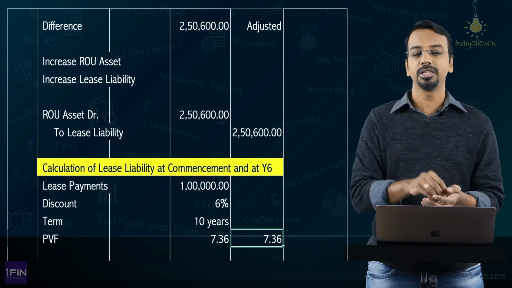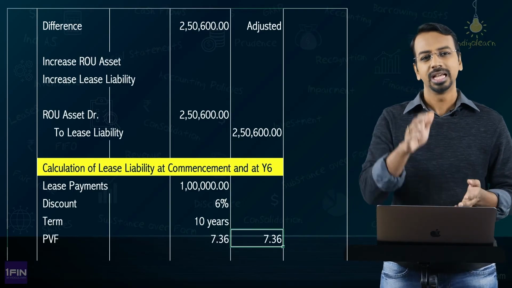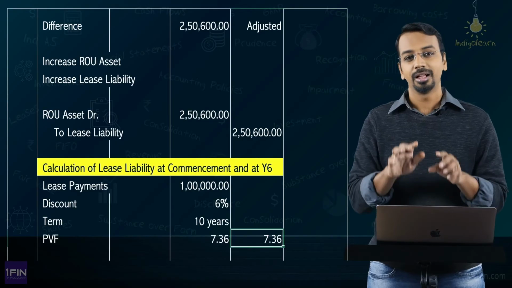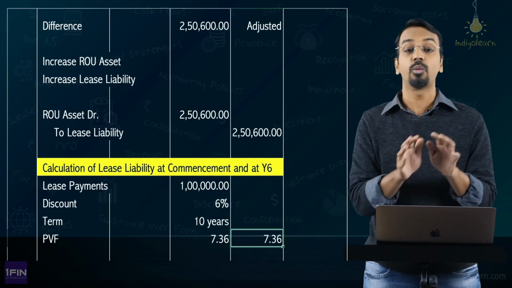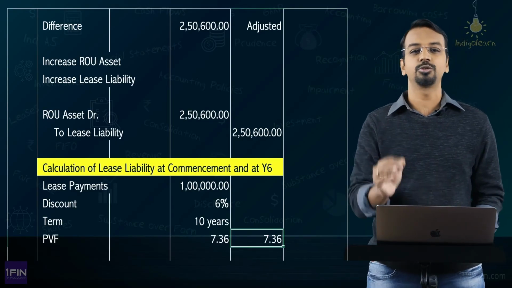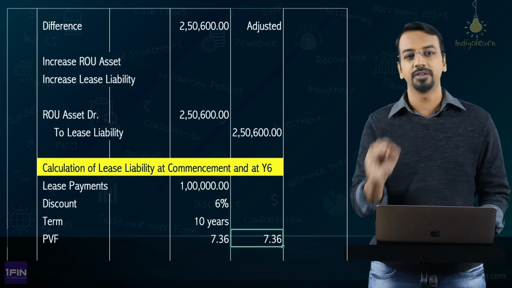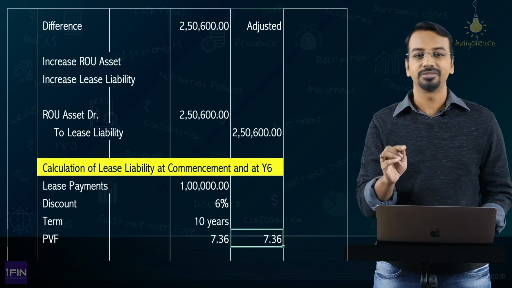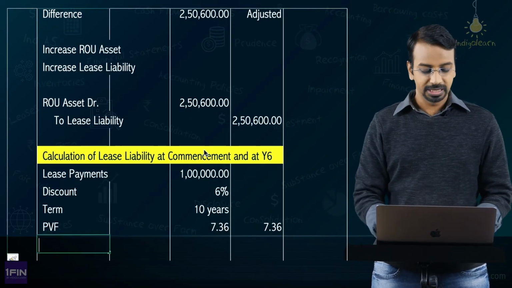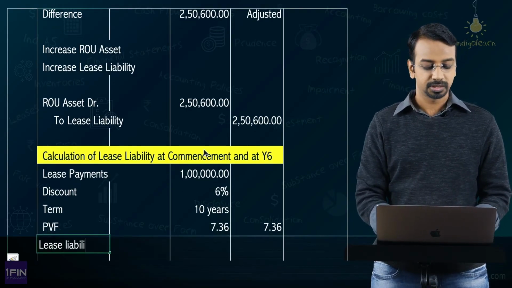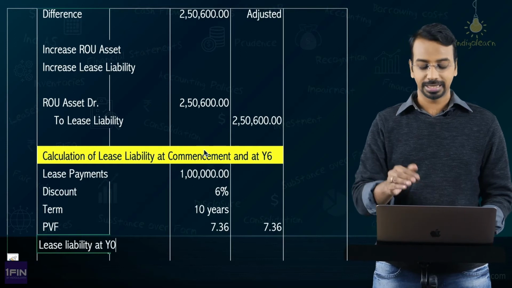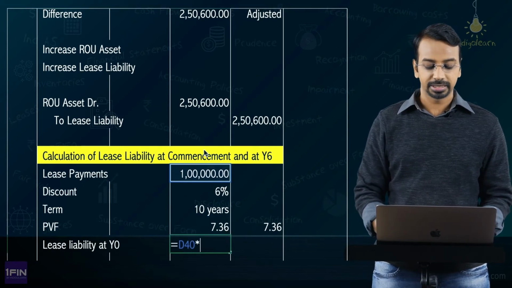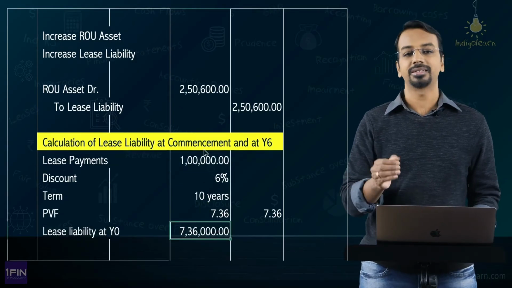The reason why I am explaining these calculations in detail here is, we will be using these calculations in future chapters also. By the time you reach the future chapter, you should know what is to be done, and in the examination, you should be able to save time. Even if you save 5 minutes, you can attempt another question worth 5 marks. So that is very, very important. So the lease liability at year 0, that is at the commencement of the lease, is 1 lakh multiplied by 7.36, you get 7,36,000.